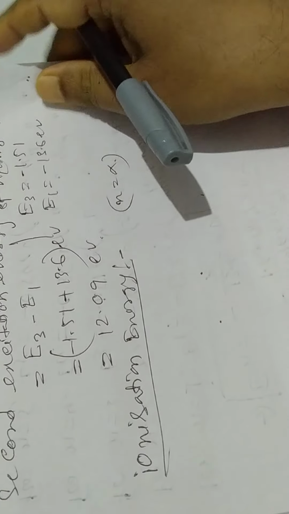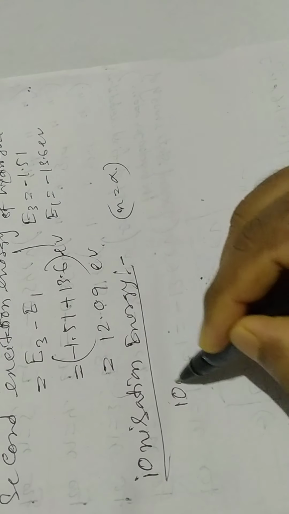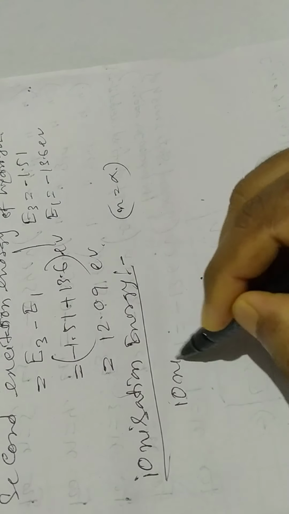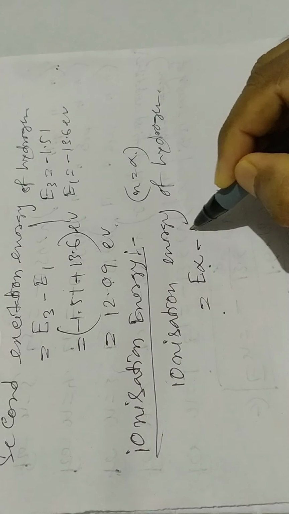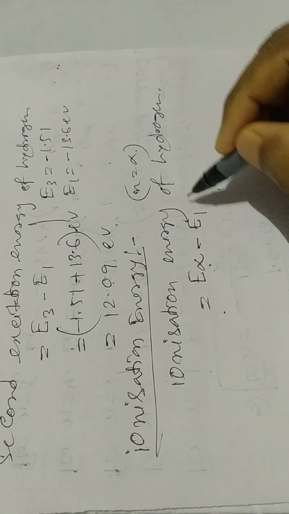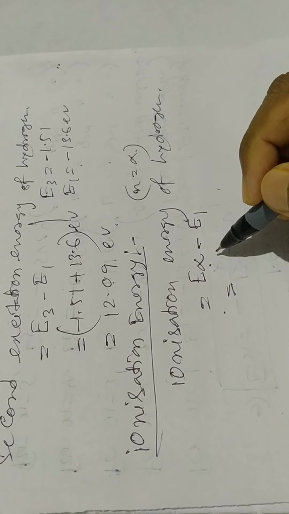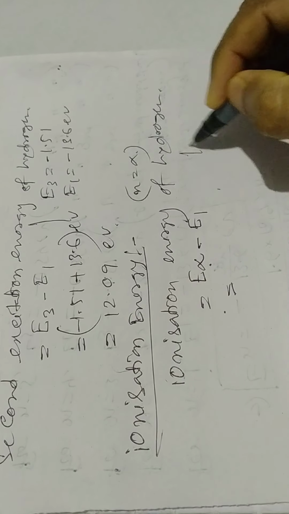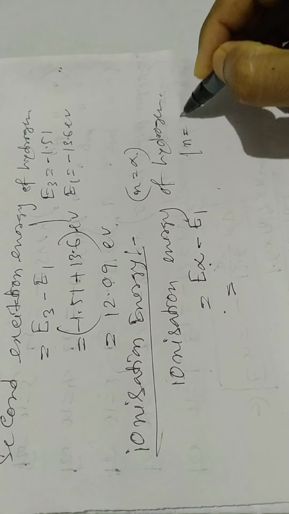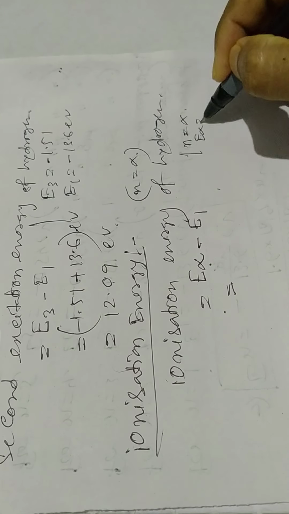So ionization energy of hydrogen. The energy at the infinity state, E infinity, and the ground state E1. As we know, when n equal to infinity, the energy is 0.